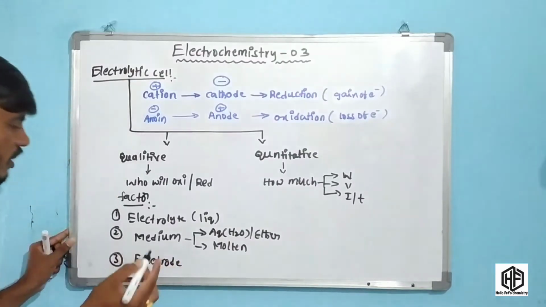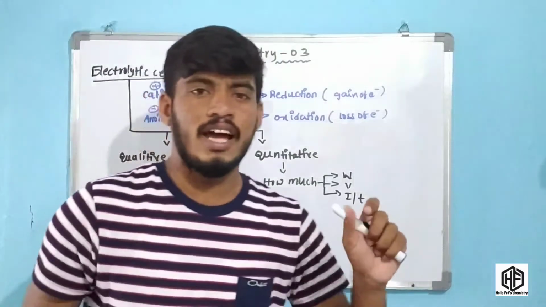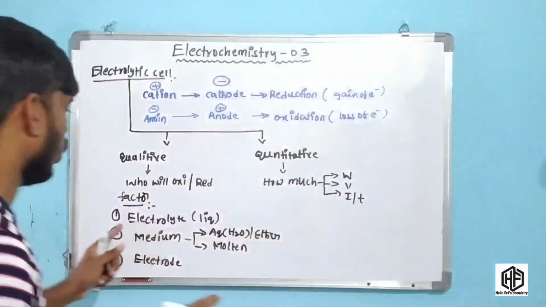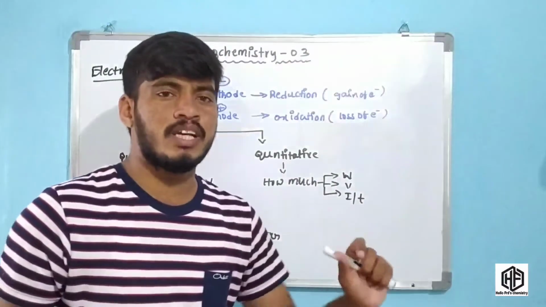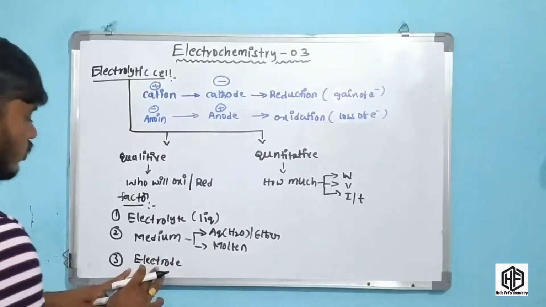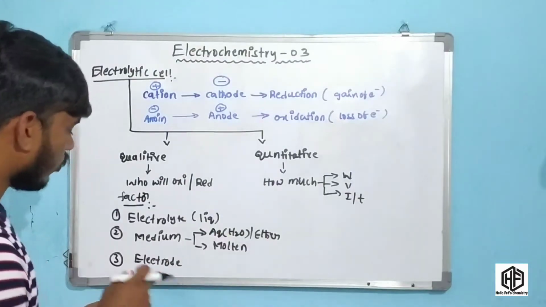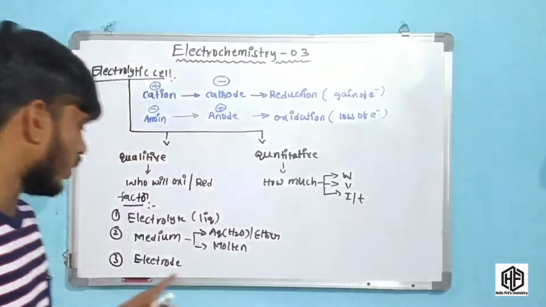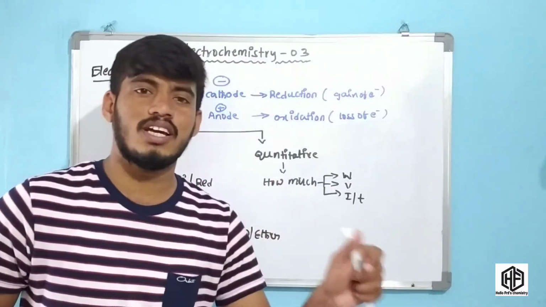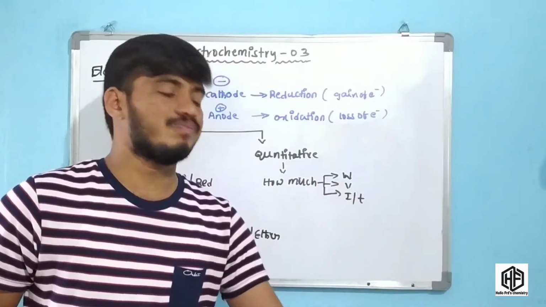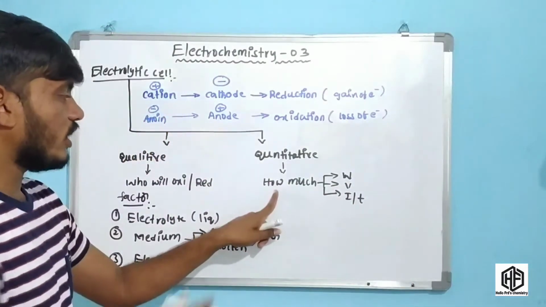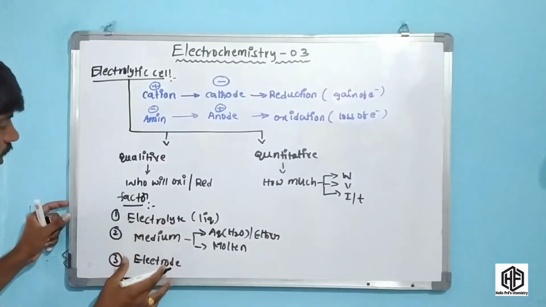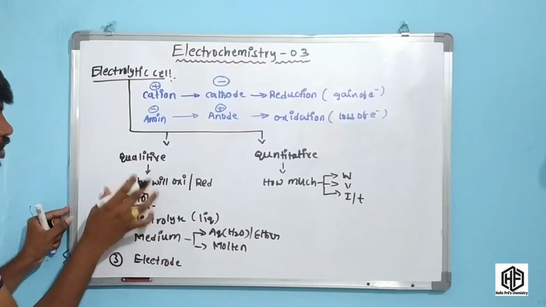In my previous video I discussed the electrolytic cell, where the two electrodes are platinum electrodes. Platinum electrode is an inert electrode, so it cannot participate in the electrolytic process. But if you use an active electrode, that active electrode participates in the chemical reaction and the electrolysis, so the quantity and the product also change. These are very important factors affecting the qualitative aspects.